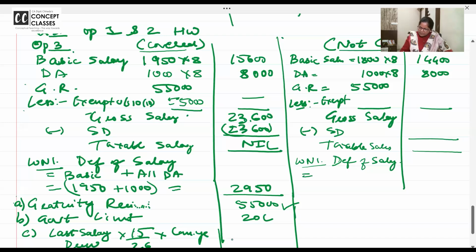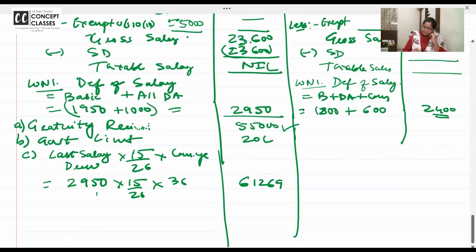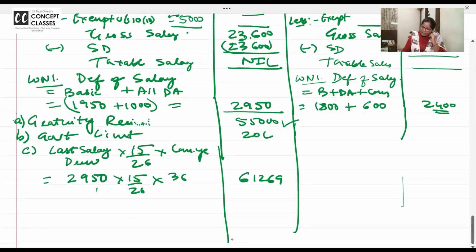Basic, you don't have to take last month, you have to take average, 1800. DA, now the crucial part: though 1000 DA is taxable, they have clearly given that in retirement benefit you have to take only 60%, 600. So that's 2400.